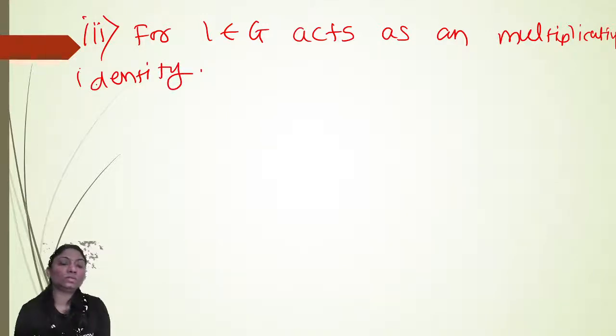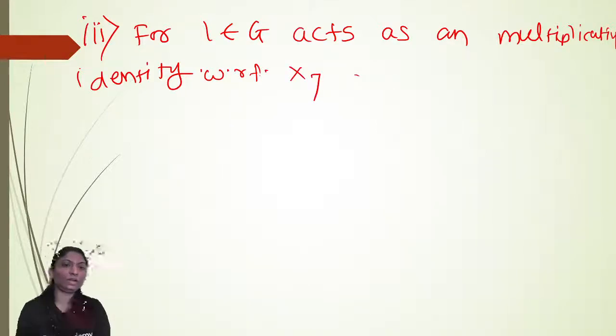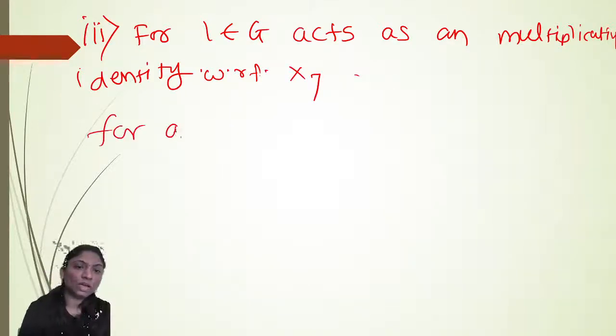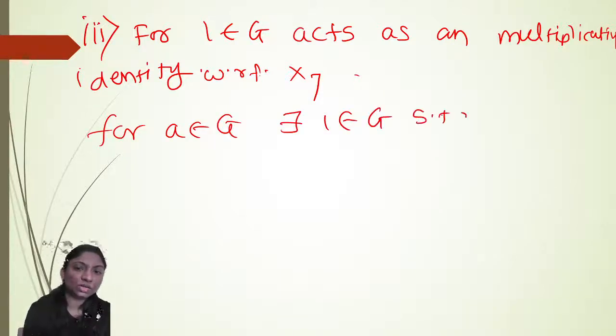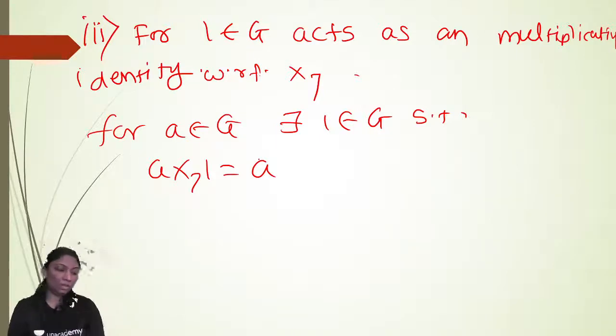Okay, so that is with respect to multiplication modulo 7, right? So for A belongs to G, there exists 1 in G such that A multiplication modulo 7, 1 is equal to A.